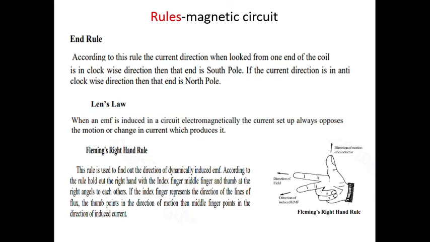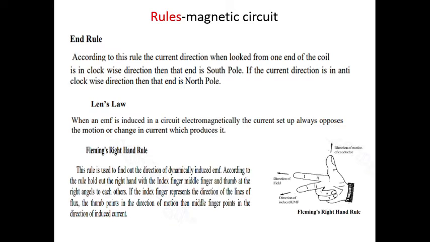Next we will see the rules governing magnetic circuit. First we will see the end rule. According to this rule, if the current direction when looked from one end of the coil is in clockwise direction, then that end is the south pole. If the current direction is in anti-clockwise direction, then that end is the north pole.